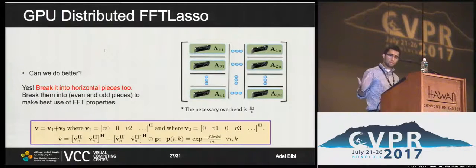If we break that dictionary into even and odd indices and recursively apply that, we can relate the FFTs of longer vectors with respect to their smaller components. And thus, we can break the matrix into an arbitrary number of pieces and throw each piece on a GPU, either as a vertical or horizontal split. And now the overhead is also reduced to m over v, where v is the number of splits horizontally.